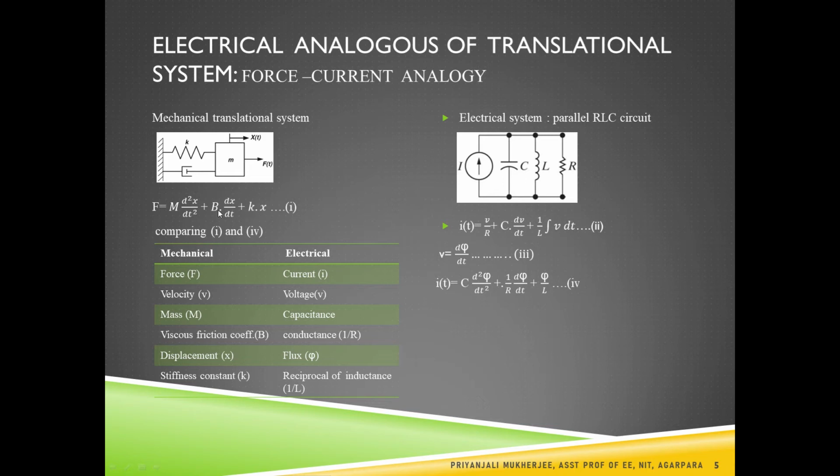And if we consider the viscous coefficient, that is B, then it will be considered as 1 by R, that is known as the conductance. And for the stiffness constant K, that will be considered as 1 by L, that is reciprocal of inductance. And for the displacement X, we are getting that it is analogous to the flux. So these are the mechanical elements, and for these mechanical elements, the analogous electrical systems are this way.